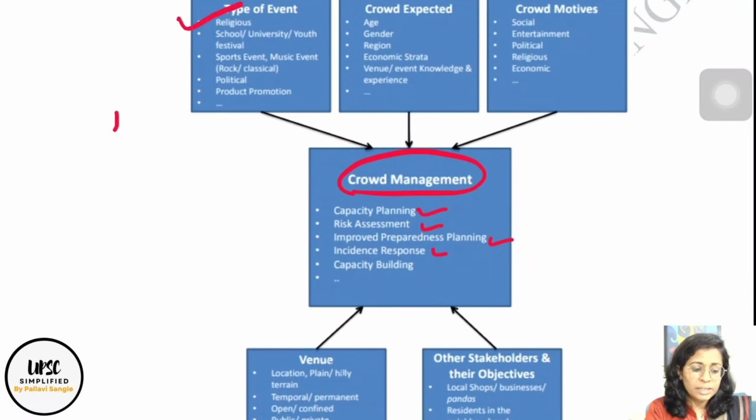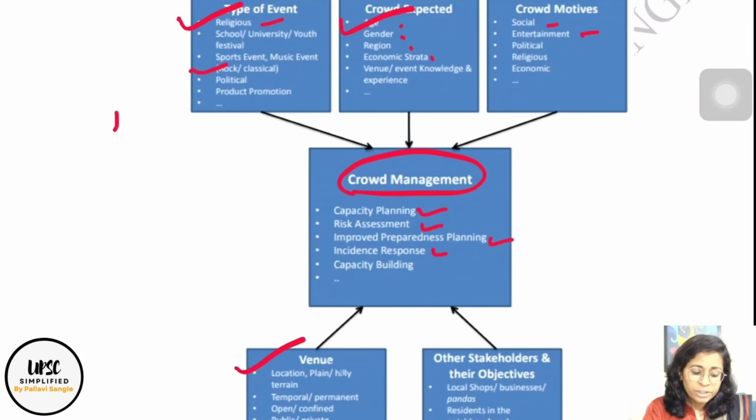Is it a religious gathering, a political gathering, a social gathering, or a sports gathering? This nature will determine what kind of crowd management is required for that event. Then the crowd expected, like the age of that crowd, gender, religion, economic strata. Crowd motives: is it a social gathering, entertainment, a political gathering, or a religiously charged rally?